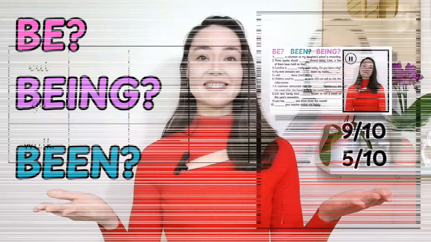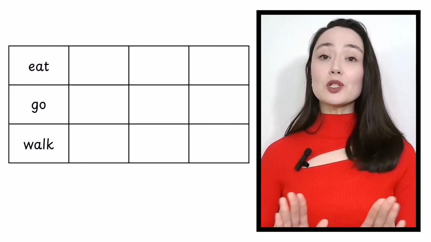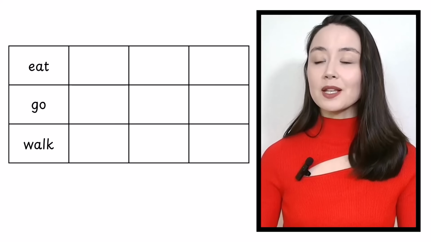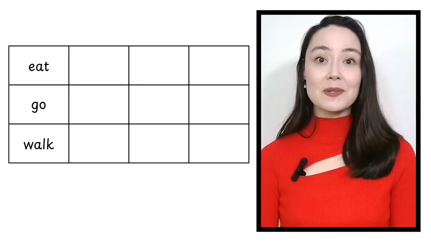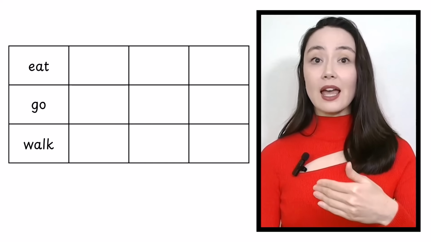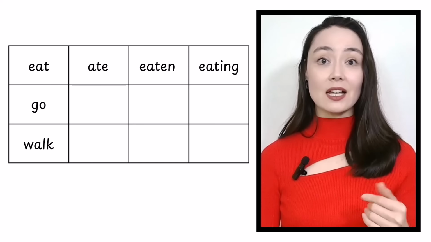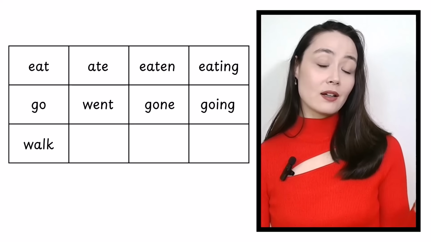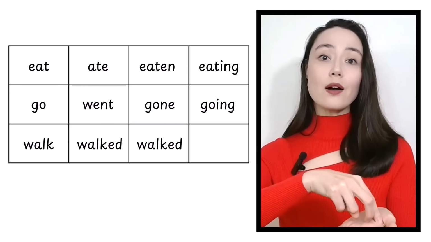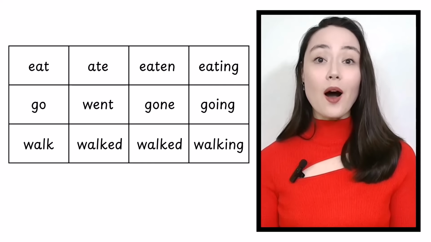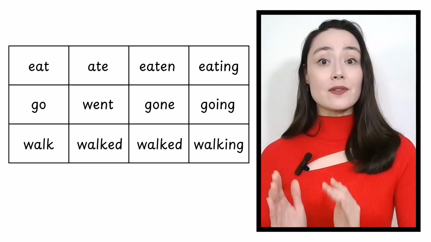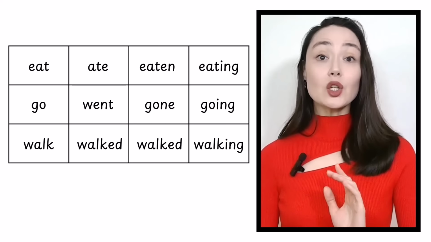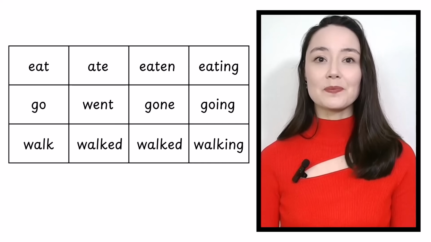Let's start with a simple chart and some common verbs. You already know these verbs. Eat, ate, eaten, eating. Go, went, gone, going. Walk, walked, walked, and walking. You can see each verb has different forms. You already know this, I'm sure.